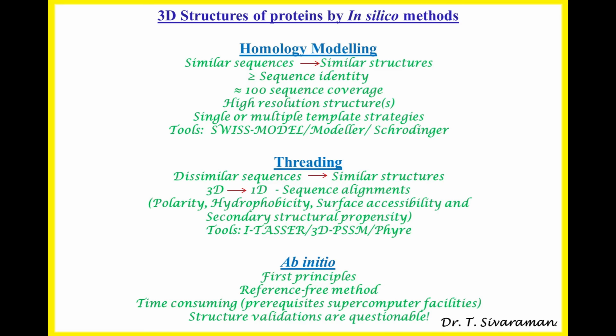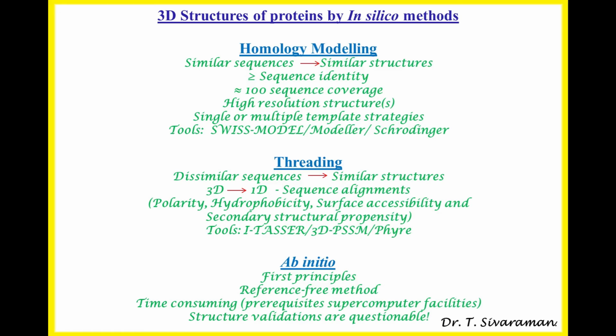In the case of homology modeling, we have a target structure and a template structure. The target is the protein for which the sequence is available, but the structure is not available. Templates are proteins for which sequences as well as structures are available. Using the three-dimensional structure of the template, the structure of the target can be predicted. Similarly, in the case of threading, based on the three-dimensional structure of the template, the target structure can be determined.